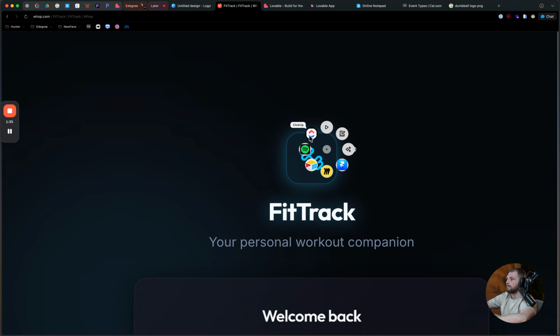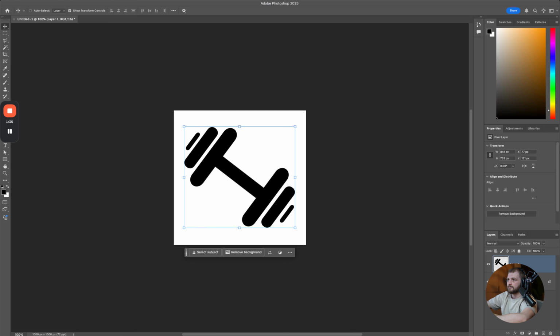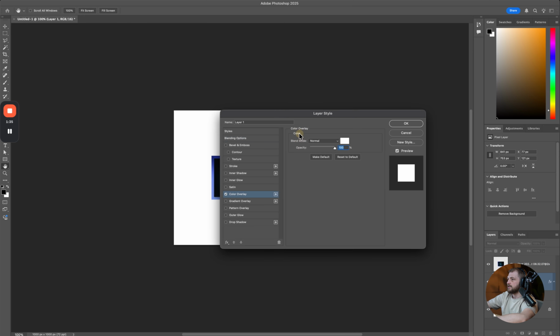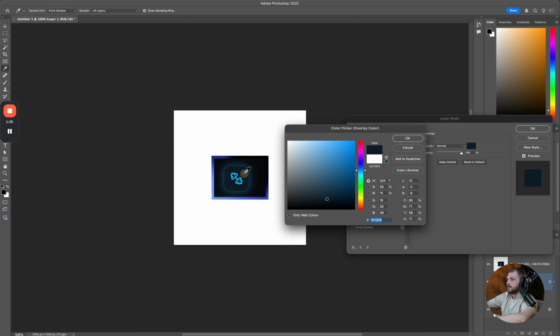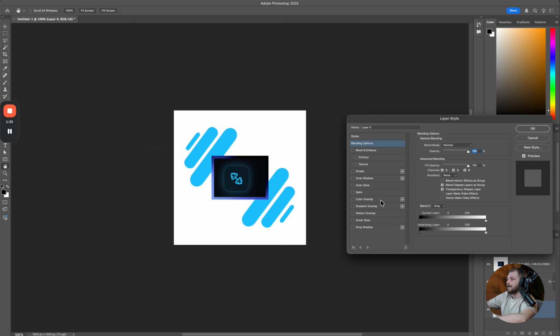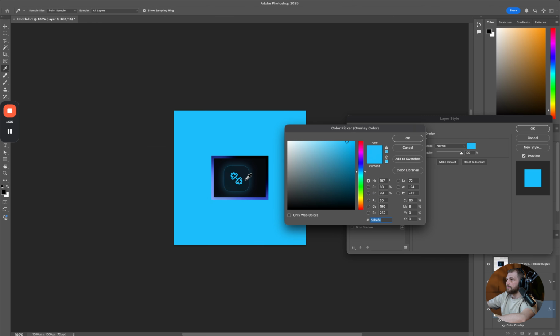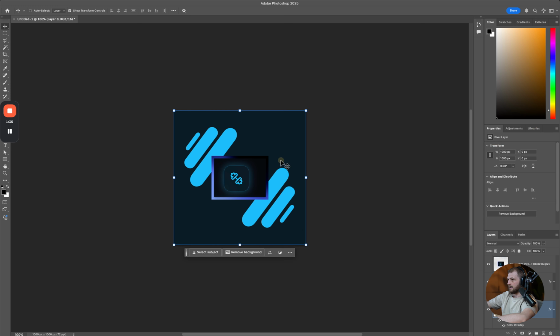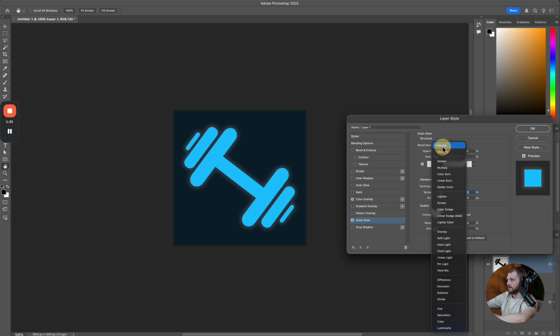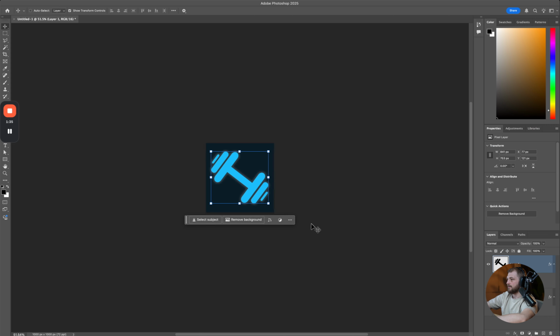So what I'll do is I'll take a screenshot of this so I can pull in all of the exact colors. Just like that. And then I will give this a color overlay, and then I will use the neon blue that's there. And then for the background, I will unlock it, color gradient, boom, and then we'll do this background here. And then we're gonna give the dumbbell a little bit of an outer glow, like that. Just something that's really light. We'll do normal. I would turn the opacity up a little bit so we can see it. There we go. That can be our logo.